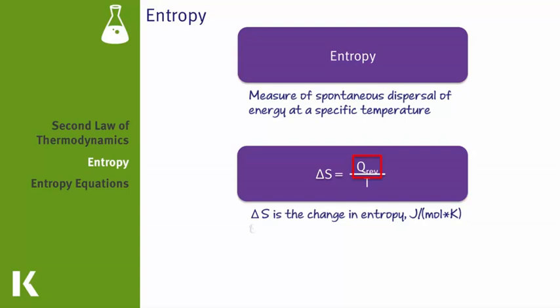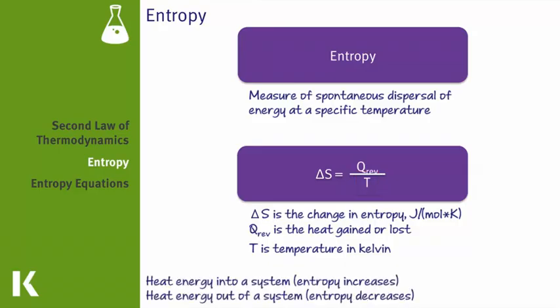Entropy is a ratio of the heat gained or lost by a system over the temperature of that system in kelvins. Notice that both entropy and temperature are measured in kelvins, so be sure to convert on test day. Since entropy is a ratio of heat to temperature, we would expect that as the heat energy of a system increases, so would the entropy of that system. And as the heat energy leaves the system, the entropy would decrease.